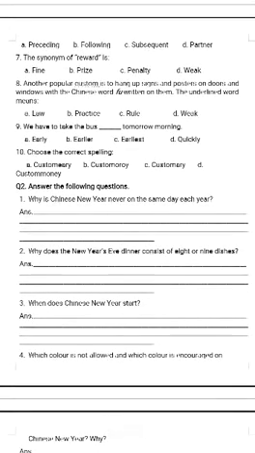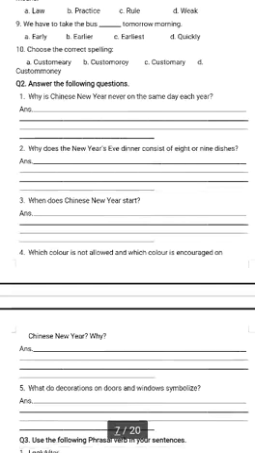Now come towards question number 2. Question number 2 is answer the following questions. You have to read the question carefully and answer it. Question number 1 is why is Chinese New Year never on the same day each year? You have to write the reason why this day is never on the same day each year, why it comes on different days.